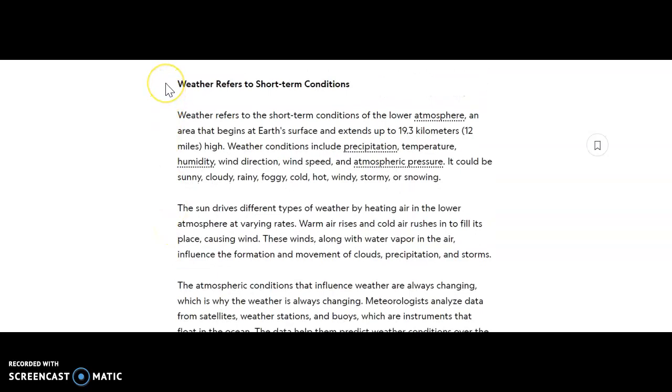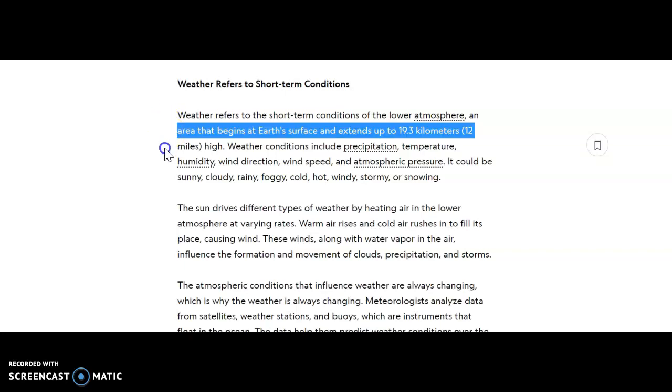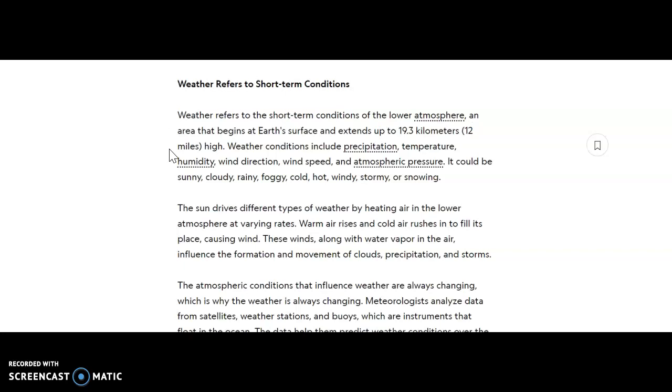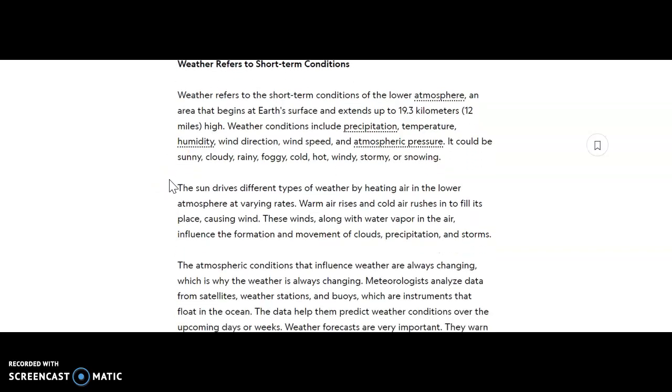Weather refers to short-term conditions. Weather refers to the short-term conditions of the lower atmosphere, an area that begins at Earth's surface and extends up to 19.3 kilometers or 12 miles high. Weather conditions include precipitation, temperature, humidity, wind direction, wind speed, and atmospheric pressure. It could be sunny, cloudy, rainy, foggy, cold, hot, windy, stormy, or snowing.